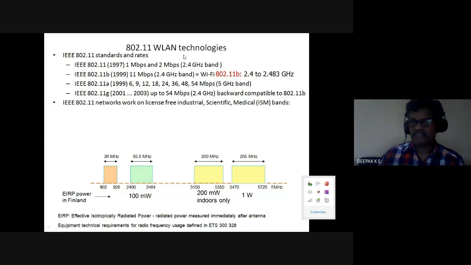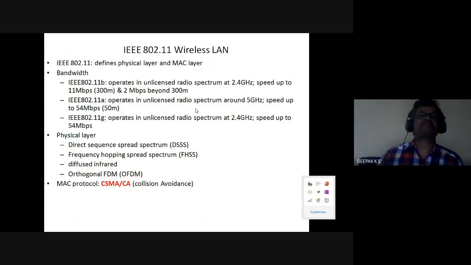A standardization body and an industry vendor alliance ensure that the restrictions on power are maintained, so that there is no interference. You cannot transmit any power you wish. So there are restrictions on that.